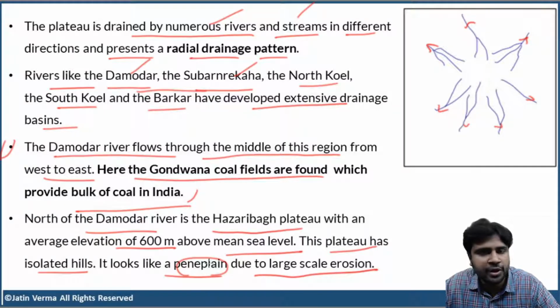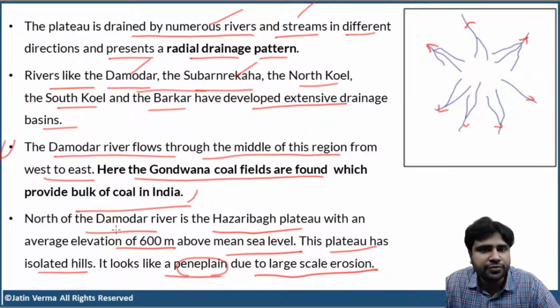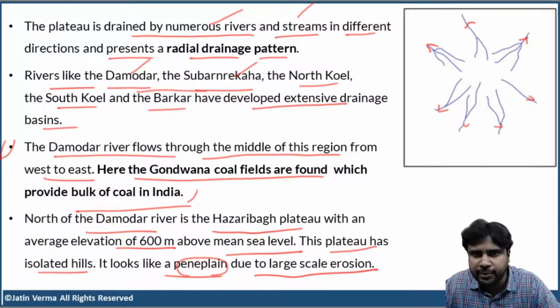If you have any doubts here, kindly refer to the video where we have discussed different types of plains in geomorphology. Basically, to the north of Damodar River, the plateau is called Hazaribagh Plateau, because the Damodar River is dividing the Chota Nagpur plateau into two roughly equal parts. The north part is called Hazaribagh Plateau.